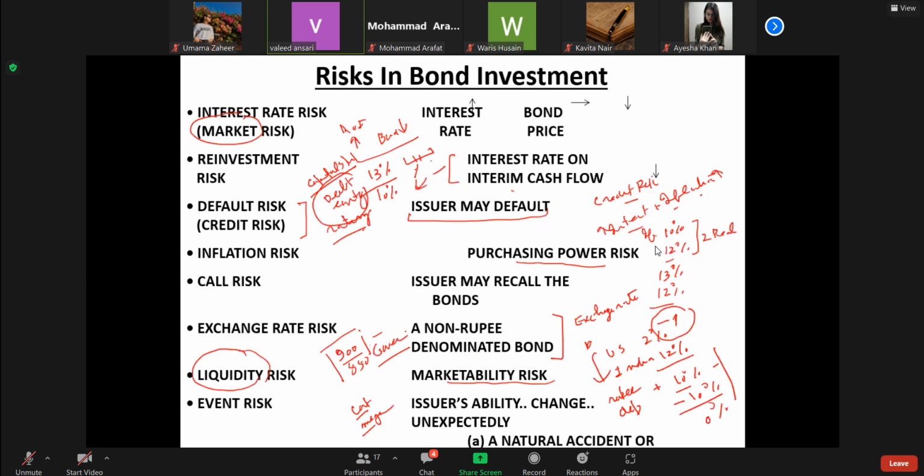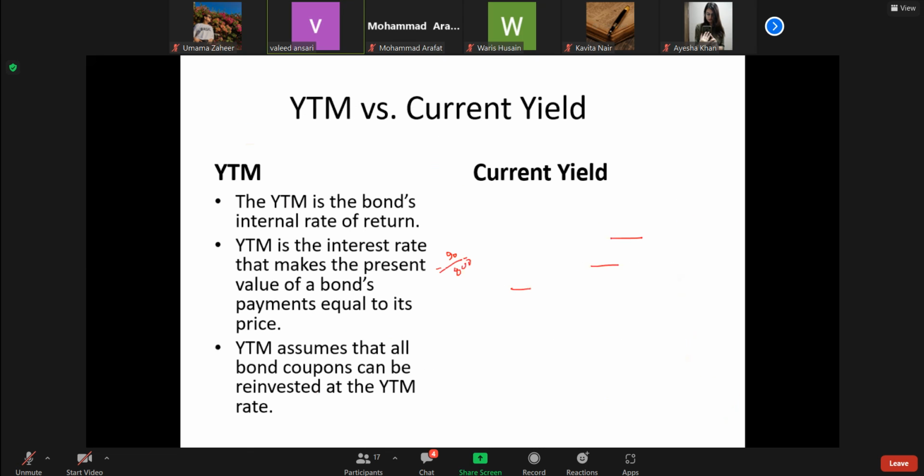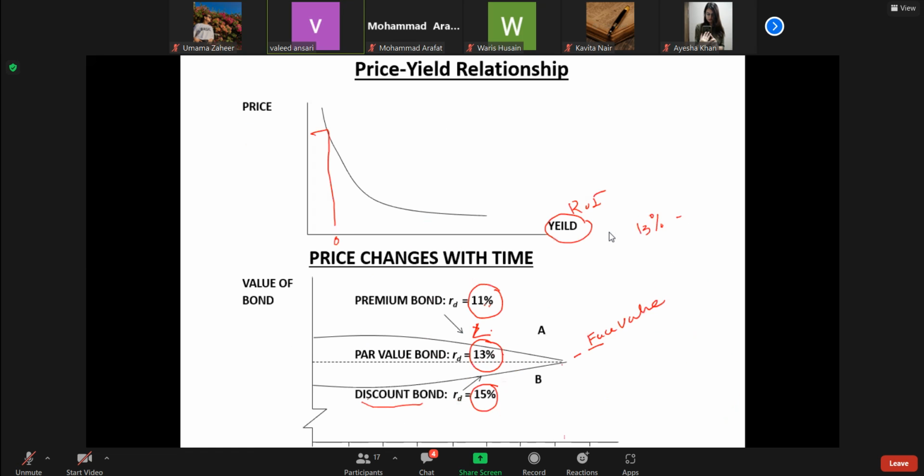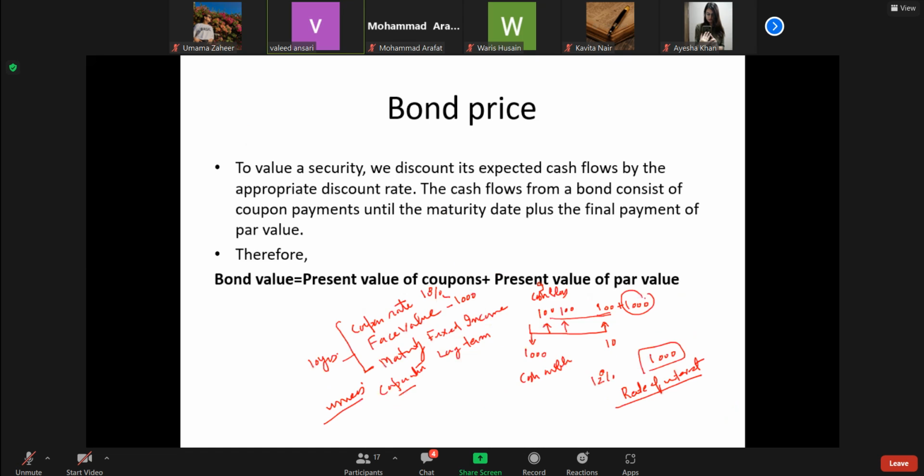So with this, I have briefly covered some salient aspects. I am not saying that I have covered all the aspects because that is not possible for me at this juncture. Time is very short, so duration, immunization, convexity and all that, I am not taking up right now. But I think that if you go through these things, then you can understand.